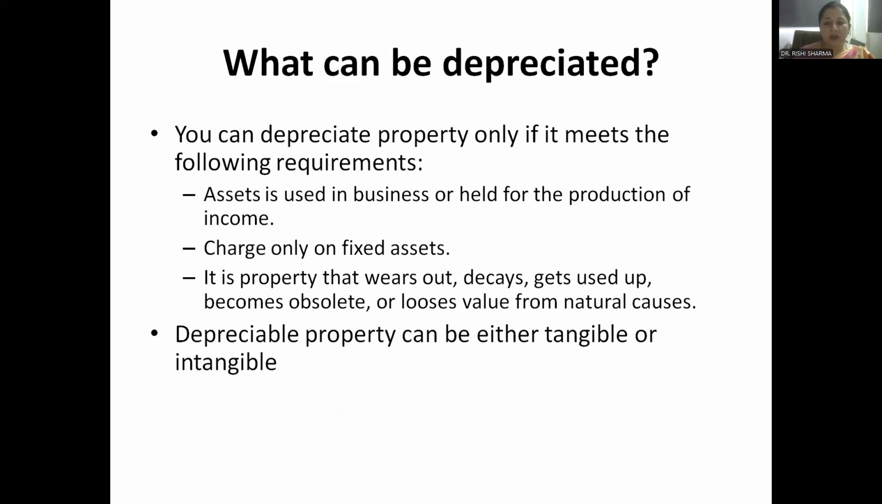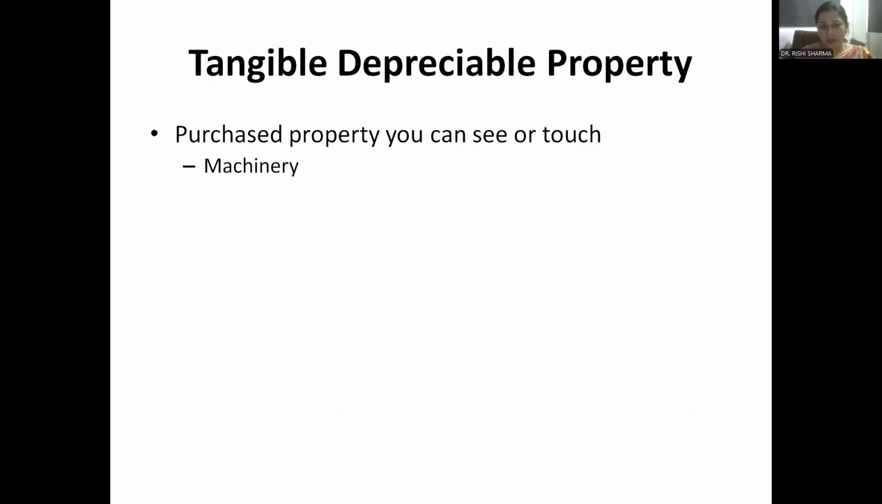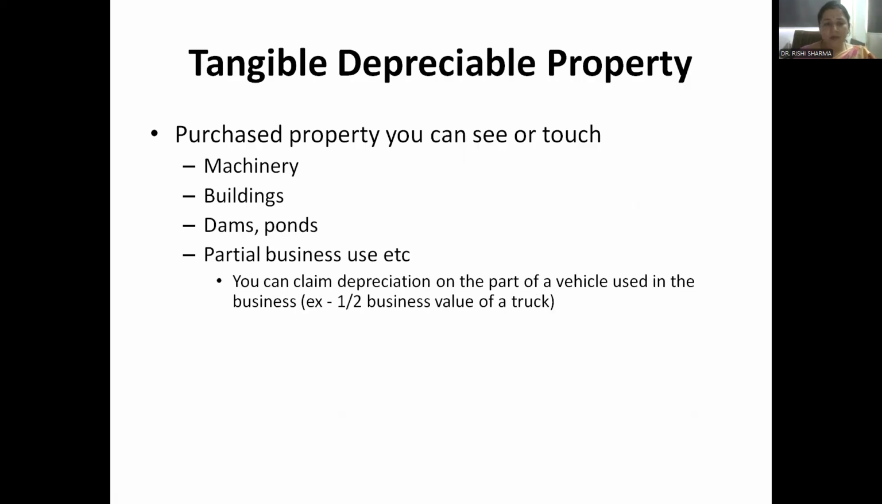Depreciable property can be either tangible or intangible. Tangible depreciable property is purchased property you can see or touch, like machinery, buildings, dams, ponds, and partial business use. You can claim depreciation on the part of a vehicle which is used partially by you and partially by someone else.